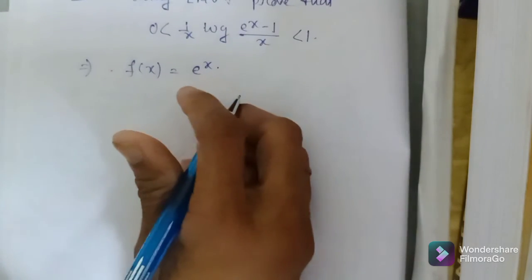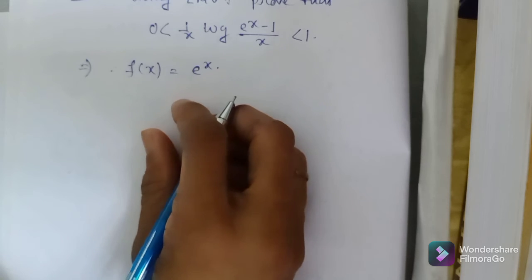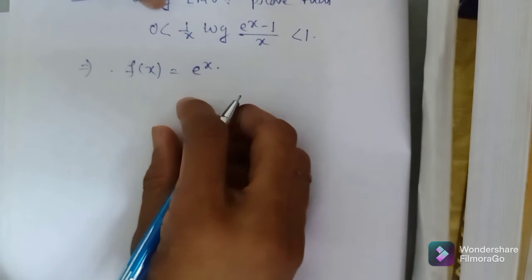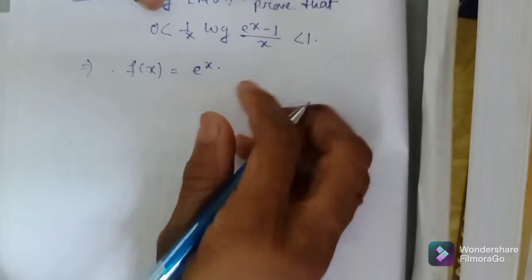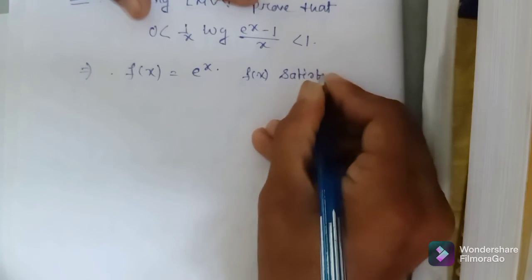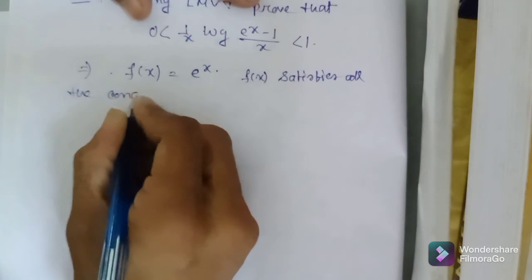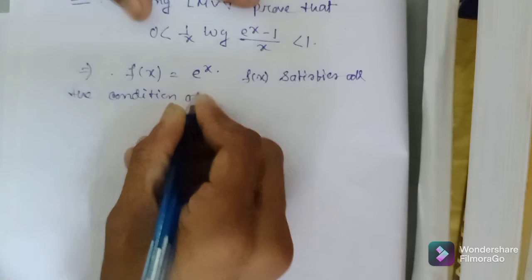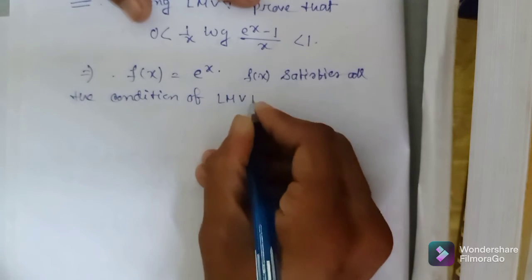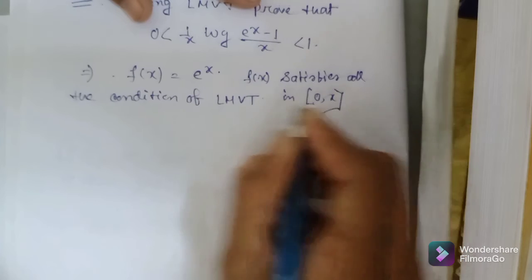So fx equals e to the power of x and fx satisfies all the conditions of Lagrange mean value theorem in 0 to x.